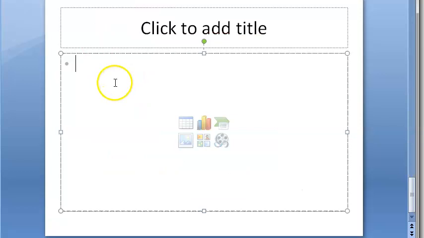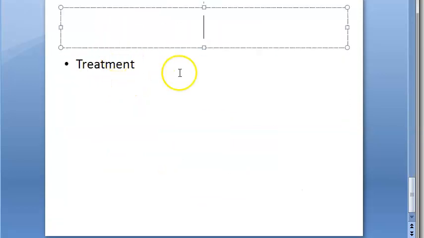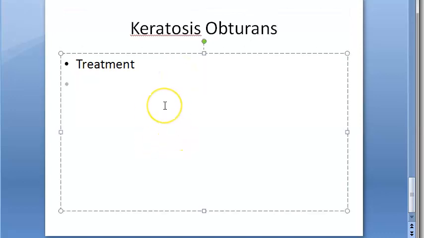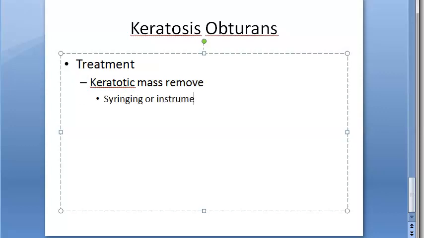Now let us move to treatment of keratosis obturans. How will you treat? You'll remove the keratotic mass. The keratotic mass is removed by syringing or instrumentation. It is similar to techniques employed in impacted wax. Like impacted wax, you will remove it the same way.